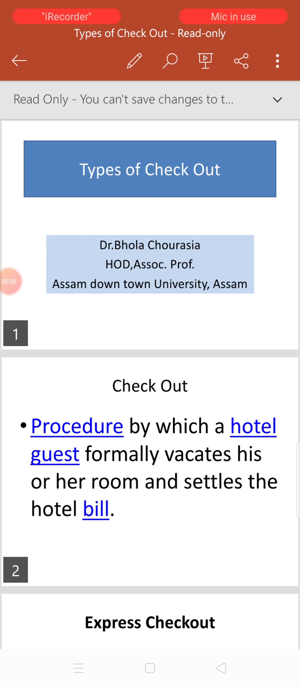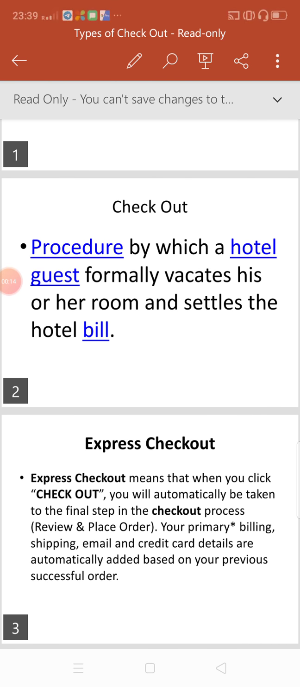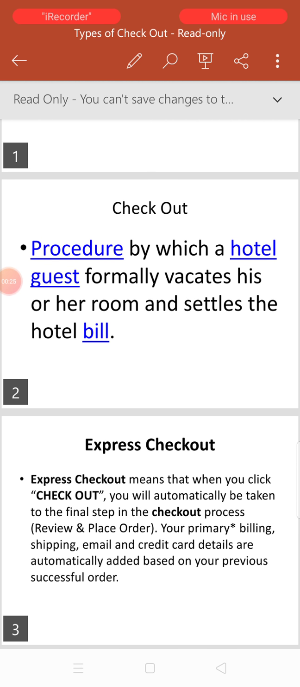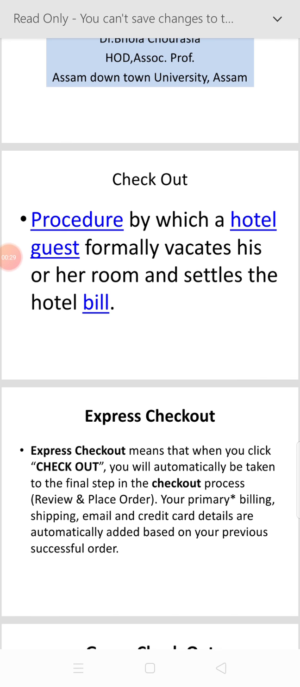Today we are going to discuss the topic: the types of checkout. In the types of checkout, first we discuss what is checkout. The procedure by which a hotel guest formally vacates his or her room and settles their bill at the time of checkout or departure is called checkout, and this is the last phase of the guest cycle.